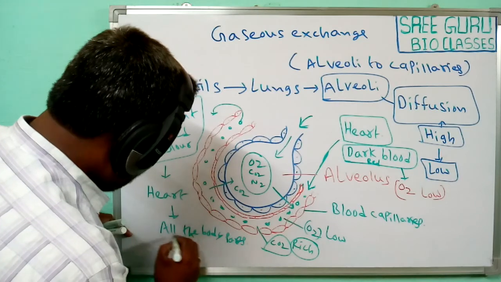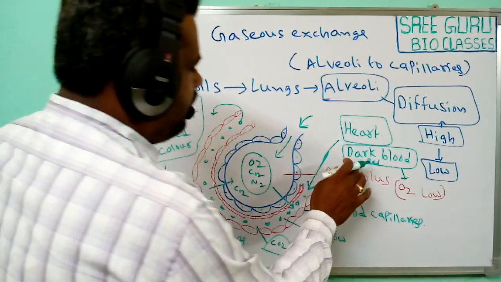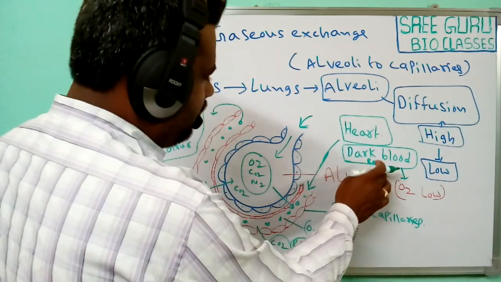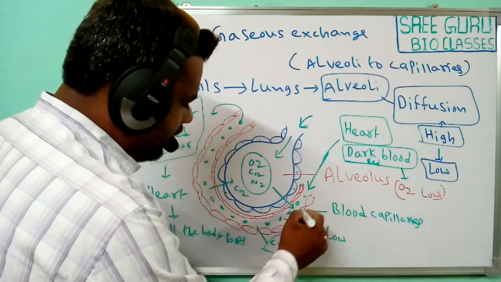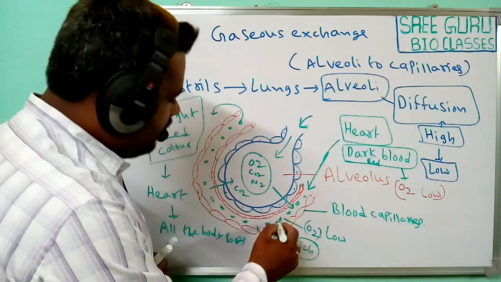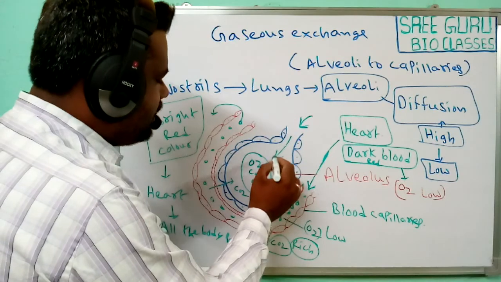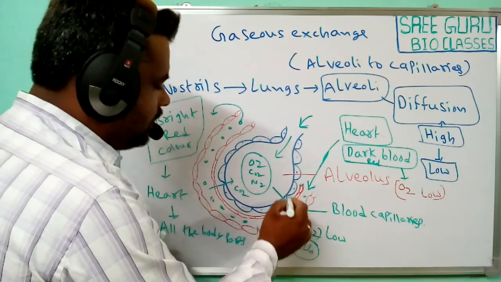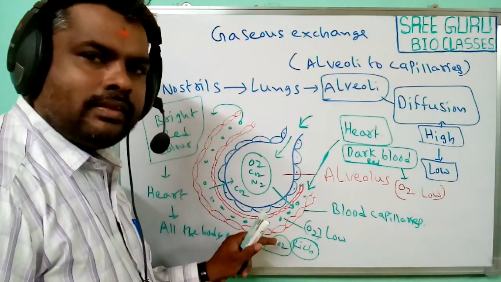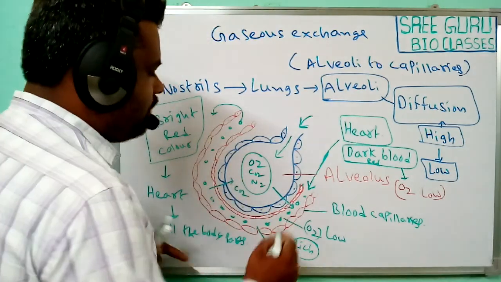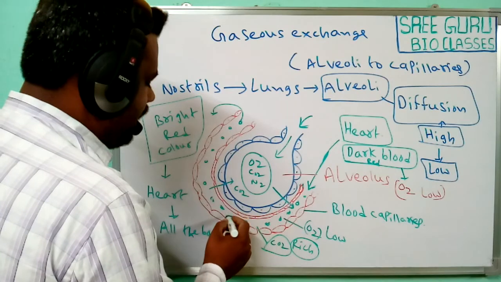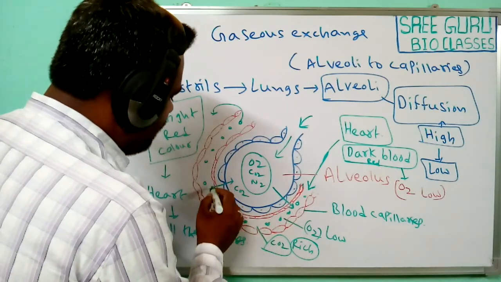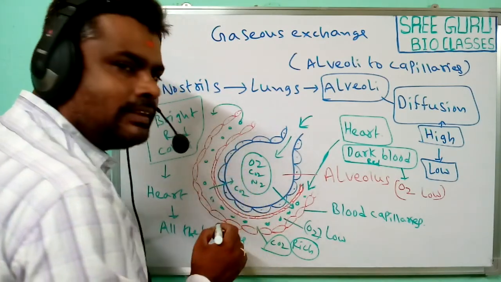So what happened here? The dark red blood passes through these blood capillaries. At that time, the oxygen present in the alveolus passes into the blood capillaries, and at the same time, the carbon dioxide present in the blood capillaries diffuses into the alveolus.